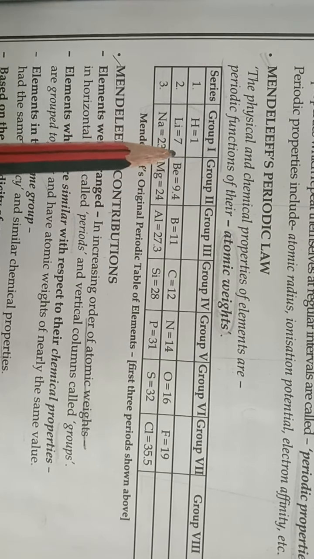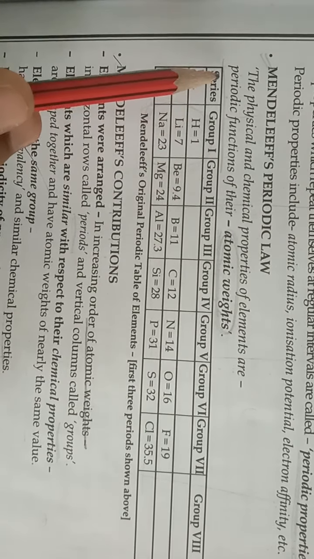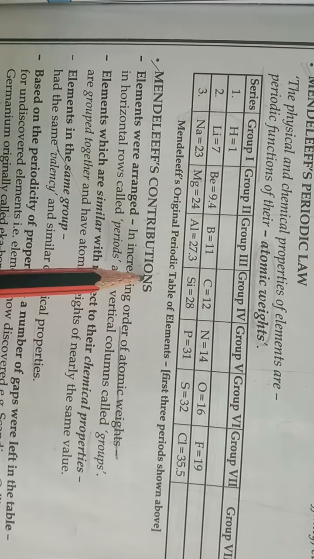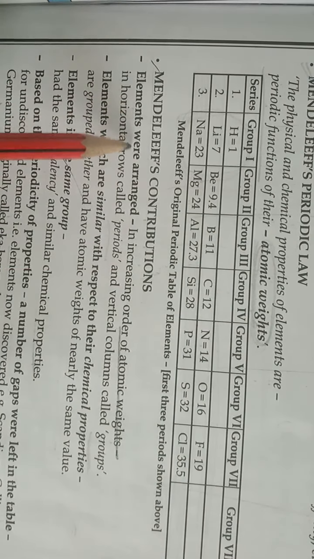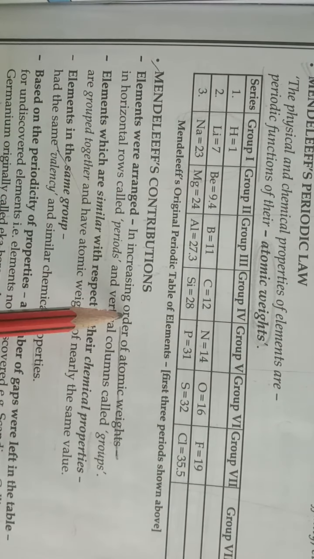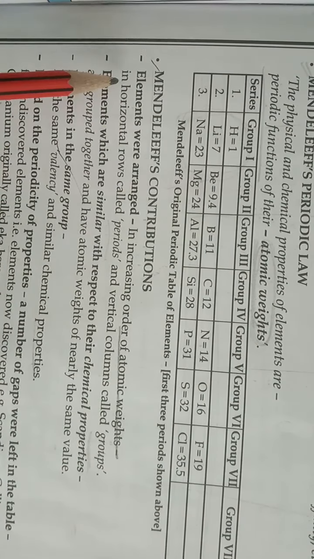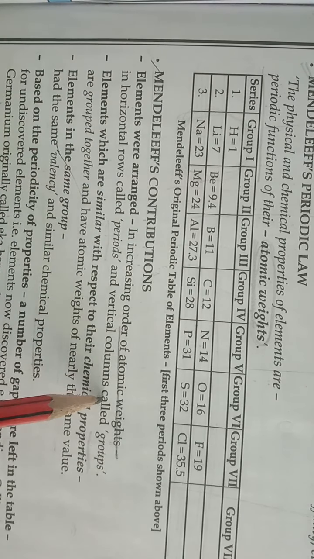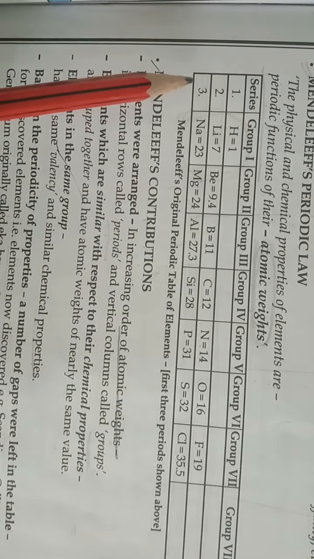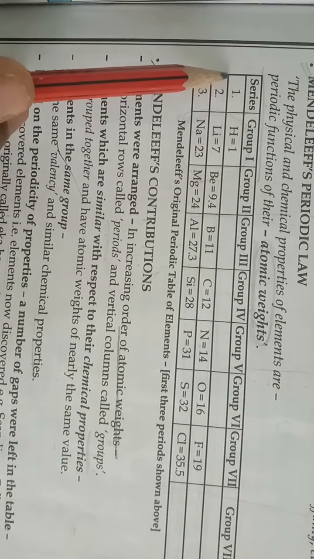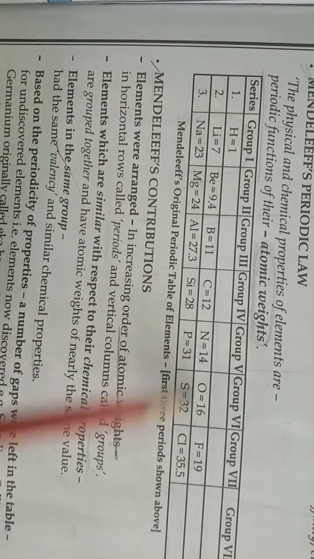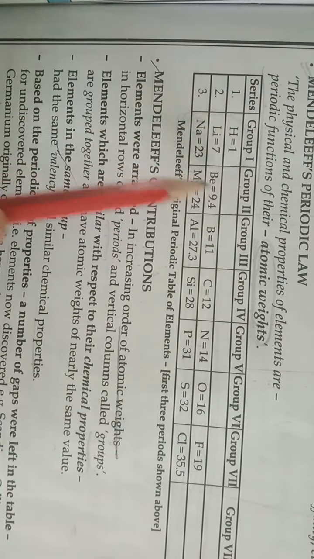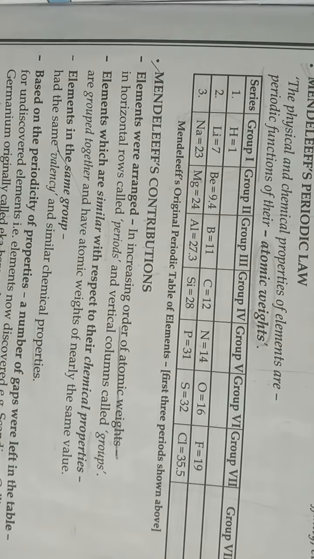Okay students, so here part of Mendeleev's periodic table is given. Mendeleev's contributions: elements were arranged in increasing order of atomic weights in horizontal rows called periods and vertical columns called groups. So as you can see from here, these are the horizontal rows. These rows are known as periods and these vertical columns are known as groups.